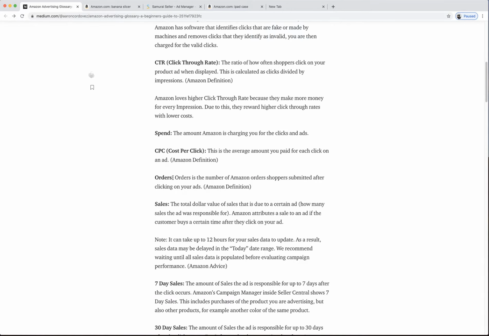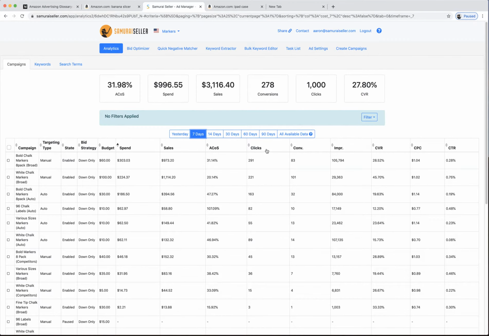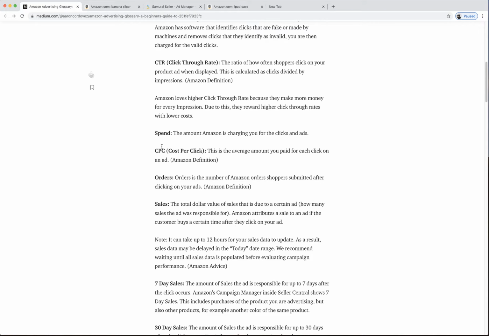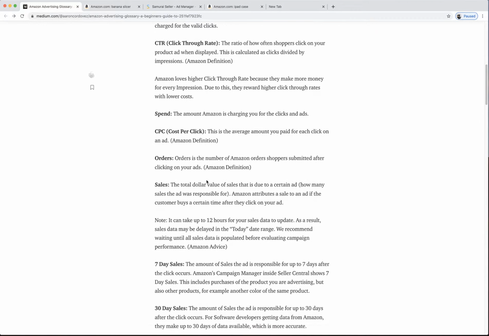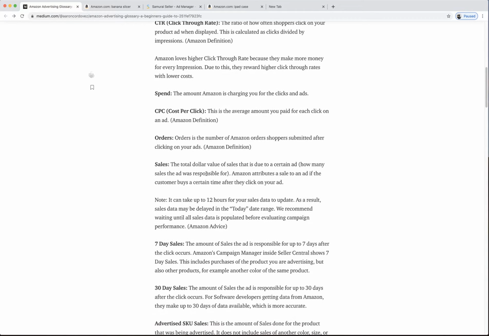Pretty simple. Orders. This is the number of orders submitted after clicking on your ads. That is an Amazon definition. Here we call it conversions, not orders, because I think it makes more sense, but it's fine. On Amazon Seller Central, where you could get it directly from Amazon, they call it orders. It's just how many orders, not to be confused with the units. A person can have one order and they buy 10 things. So this is just the number of orders. Okay, sales.